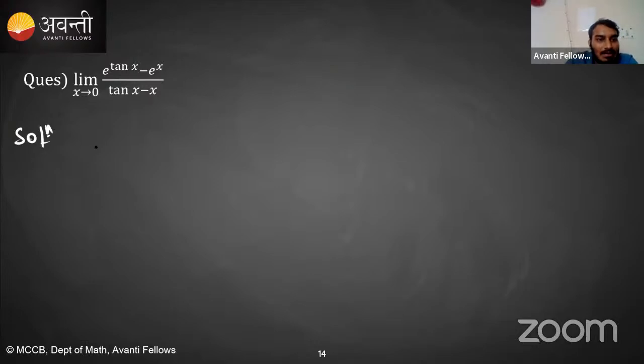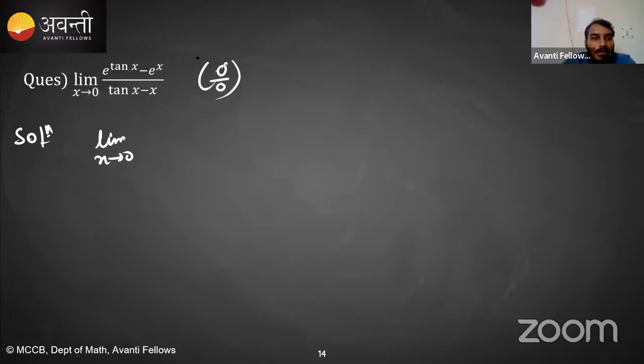So this is written as limit x tending to 0. First of all, what is this limit? As x tends towards 0, 1. Okay, Janvit Bellari is saying 1. Well, let's see. Put x equal to 0. You will get e raised to the power 0 minus e raised to the power 0 upon 0 minus 0. So it is a 0 by 0 form.